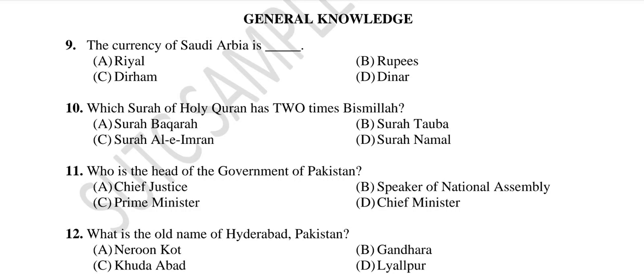Questions from general knowledge section. The currency of Saudi Arabia is dash. Options are A. Rial, B. Rupees, C. Dirham, D. Dinar. And the correct answer is Rial. The currency of Saudi Arabia is Rial.